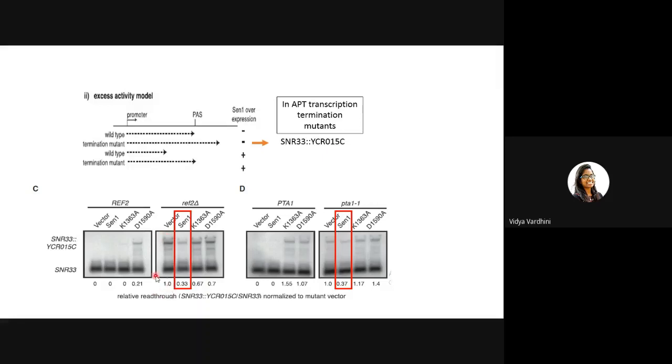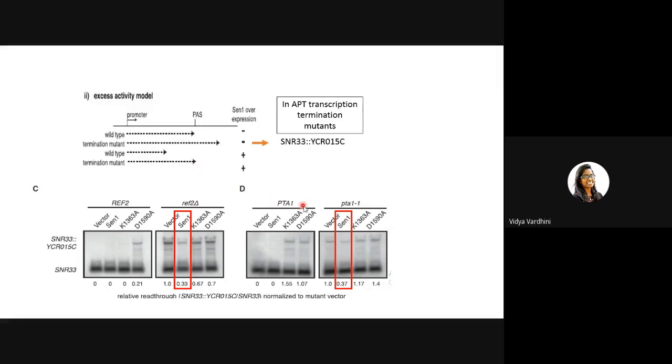If you were to quantify, it is at one level. And when your SEN1 is being overexpressed, your termination mutant is suppressed. If you look at the number, there is a 7-fold down regulation of this readout. It means that yes, the overexpression of SEN1 is able to terminate the transcription at this point.